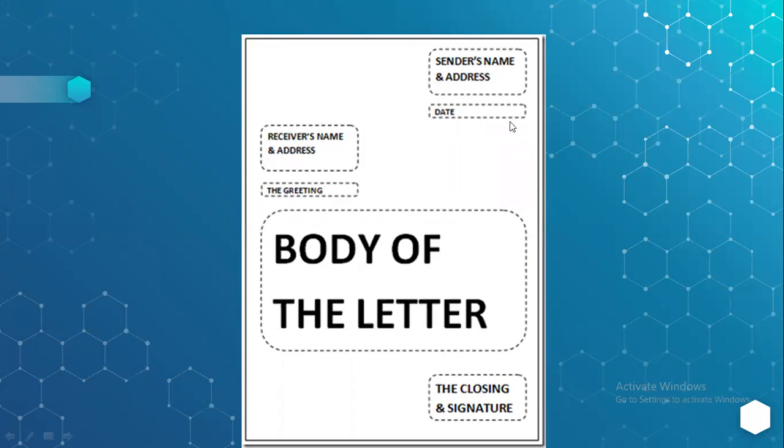Then another component is the date. You must essentially put the date here, because as an official document, as a formal letter, without the date the letter is not valid. So you must have the date component. Then you must specify the receiver's name and address, that is, the individual to whom you are sending the letter.